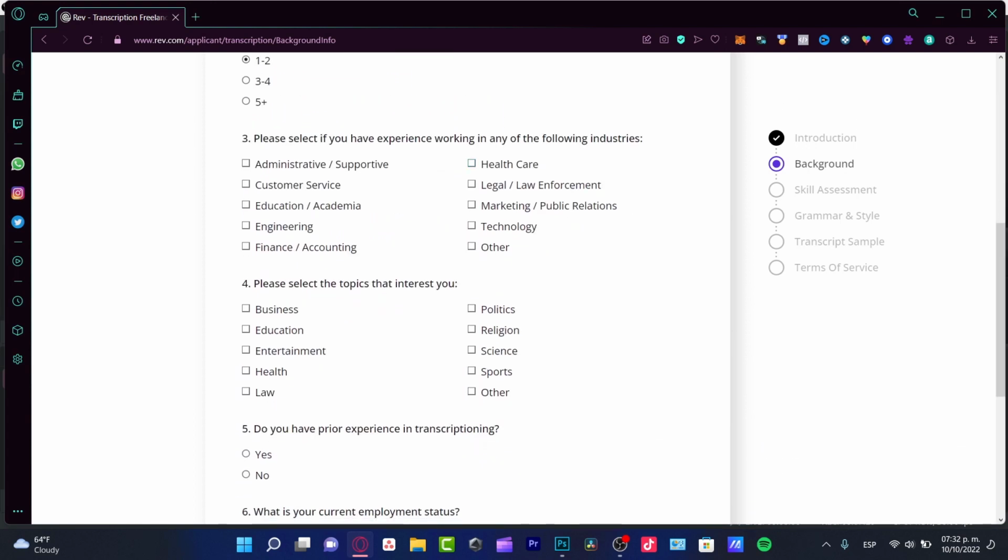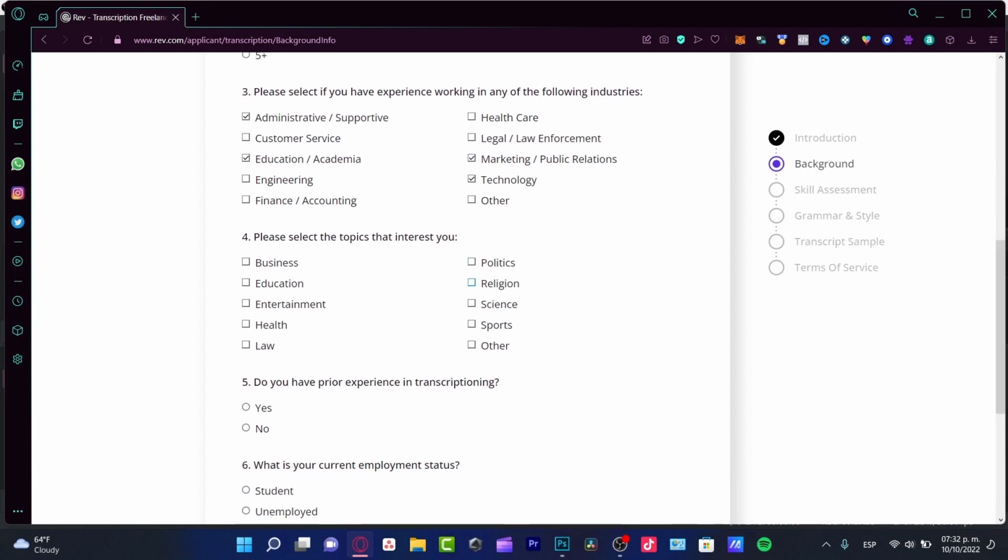Now please select if you have experience working in any of the following industries. Once again, you want to always choose the administrative, supportive, and technology options. I love to use, once again, marketing and education academia, but that's totally up to you. But you must choose between the administrative and the technology options in order to show you have more interest. Now please select the topics that you are interested in. If you really want to get a job here, if you really want to work here at Rev, I strongly suggest you fill in every single one of those, and then you can figure out if you are willing to work with anything or just with something that is in the topic of your interest.